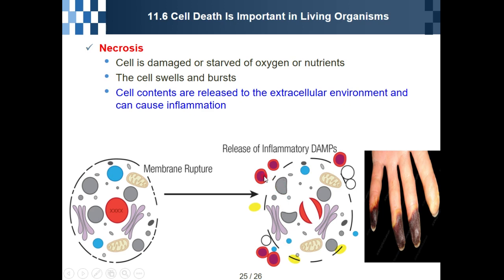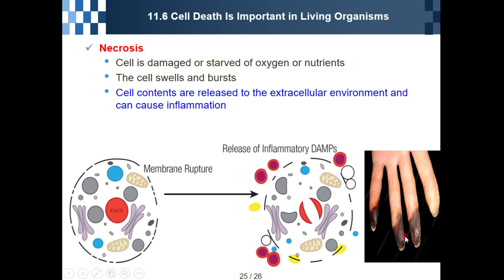The cell contents are released into the extracellular environment and cause inflammation. This tissue death we call necrosis. Necrosis in Korean we call 괴사. Okay, this is one example of cell death.